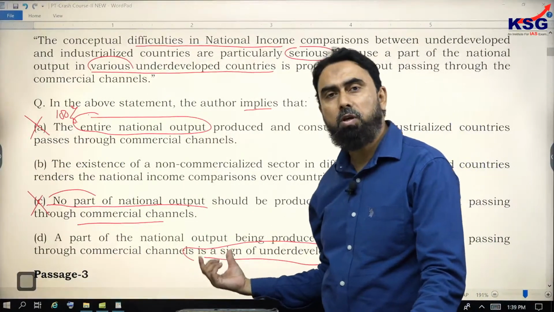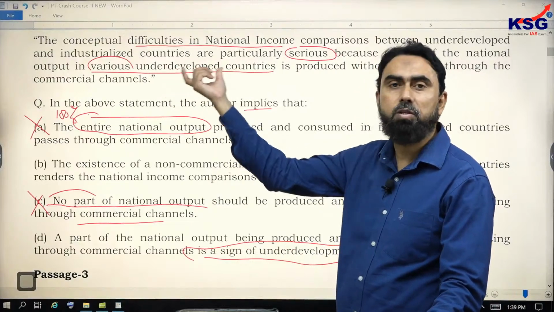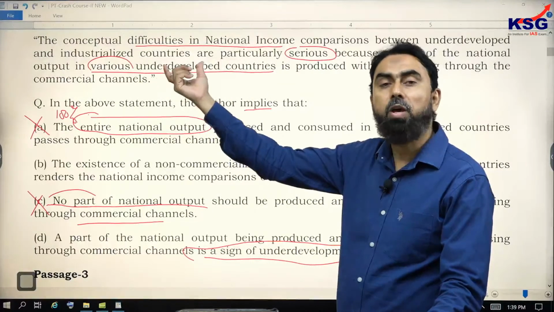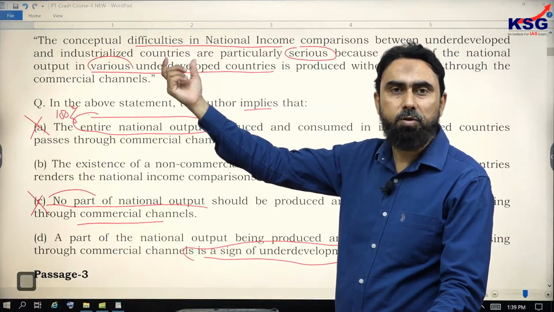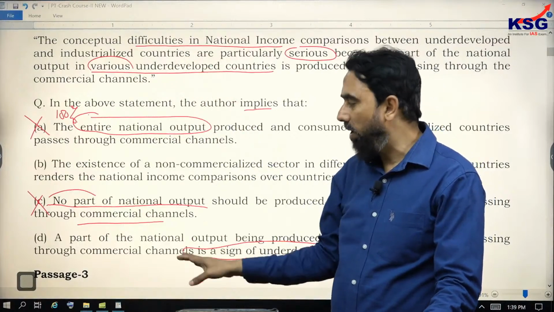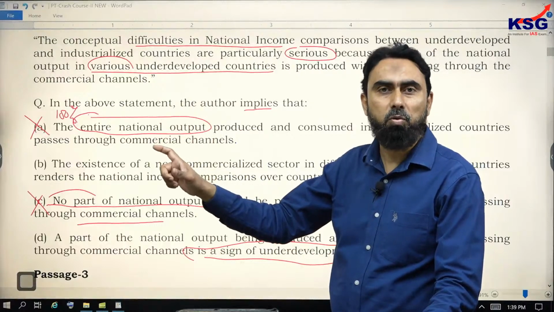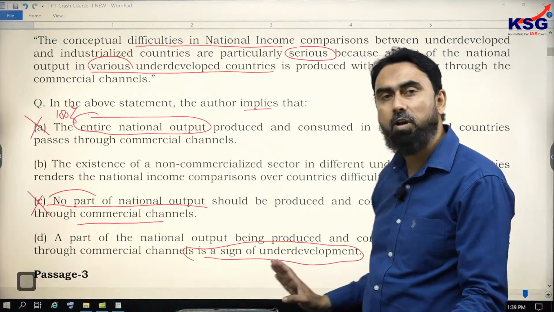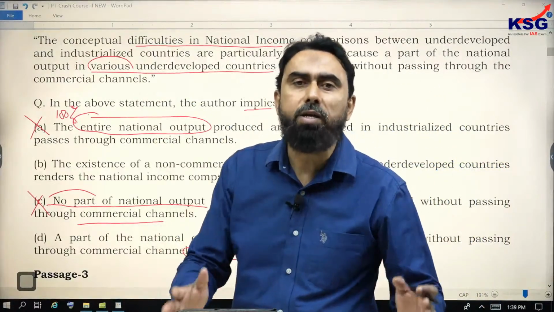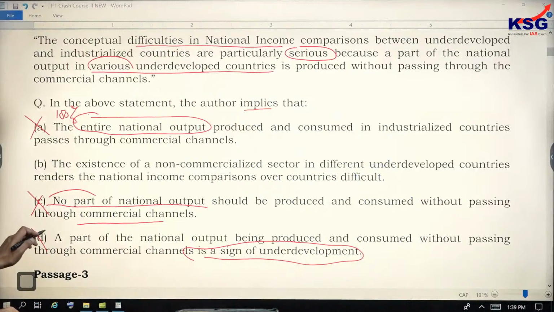But we see here that the author has not said that in all underdeveloped countries the same thing happens. He says various, and various is not equal to all, 100%. So you do not have that. This change in the quantifier should be noticed. The quantifier various is said here, and saying it's a sign of underdevelopment becomes a very generalized one. So this option is again wavering and does not represent the idea.